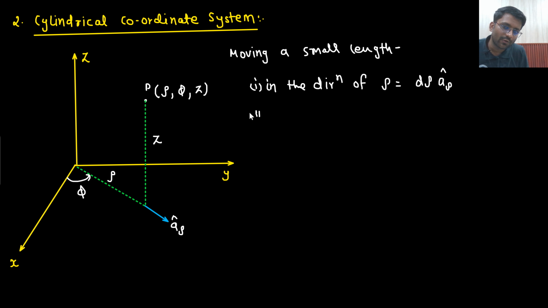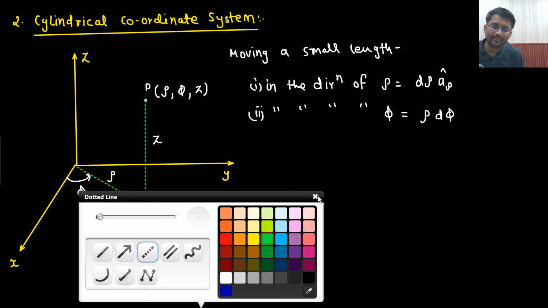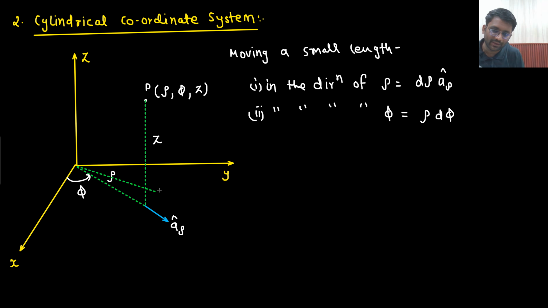Moving in the direction of phi, this you should not tell wrong. If you are moving in the direction of phi, how much length do you move? Do you remember it or not? Rho d phi, right?